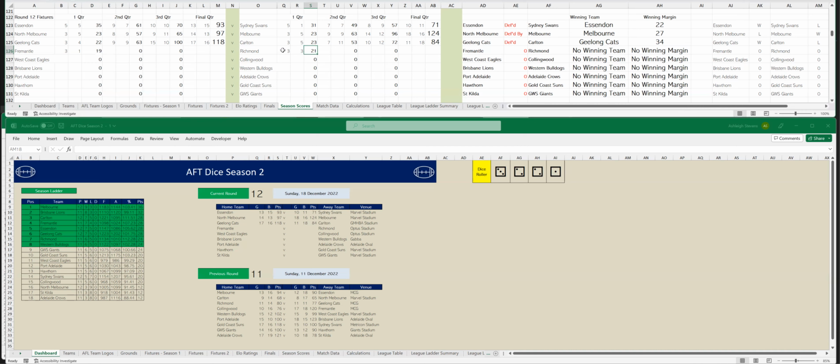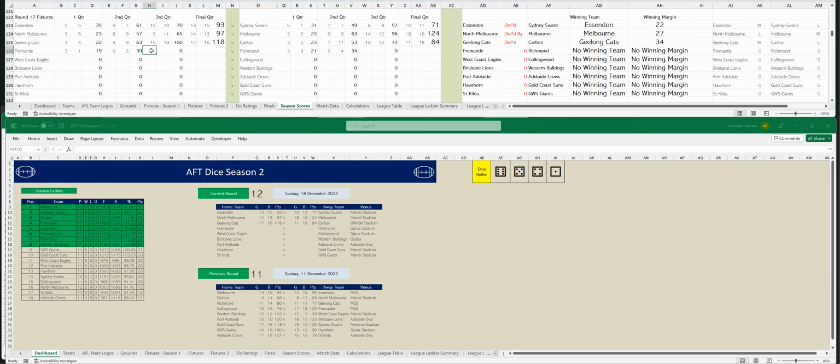Let's go to the second quarter. Fremantle have kicked 3 goals, 2. So that's 6 goals, 3. To Richmond, 2 goals, 1. So that's 5 goals, 4. At halftime, Fremantle in front by 5 points.